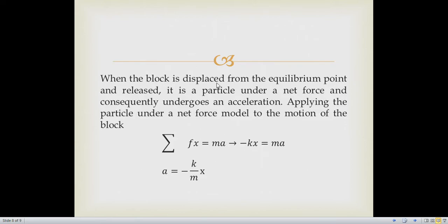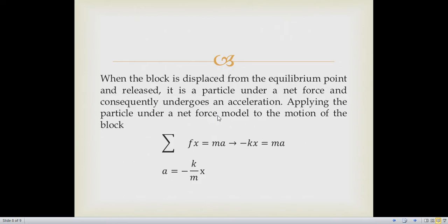Now, when the block is displaced from the equilibrium point and released, it is a particle under a net force and consequently undergoes acceleration. Applying the particle under a net force model to the motion of the block.